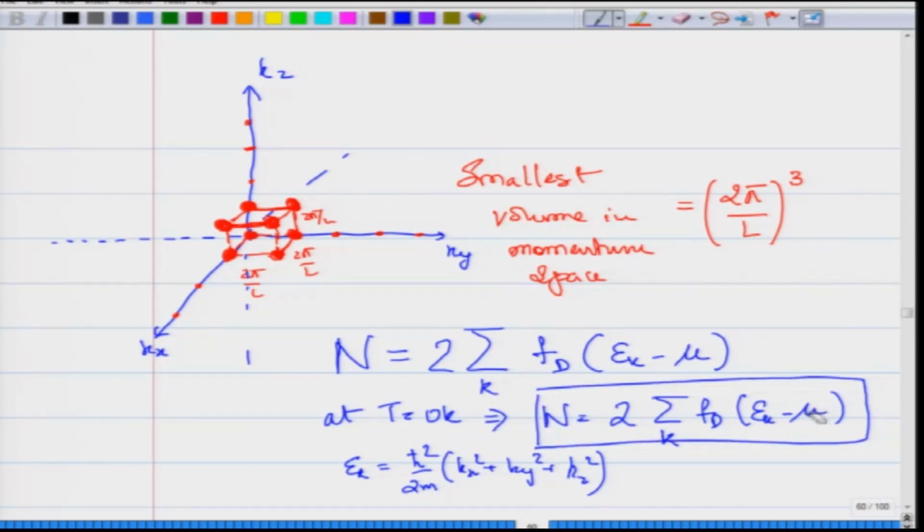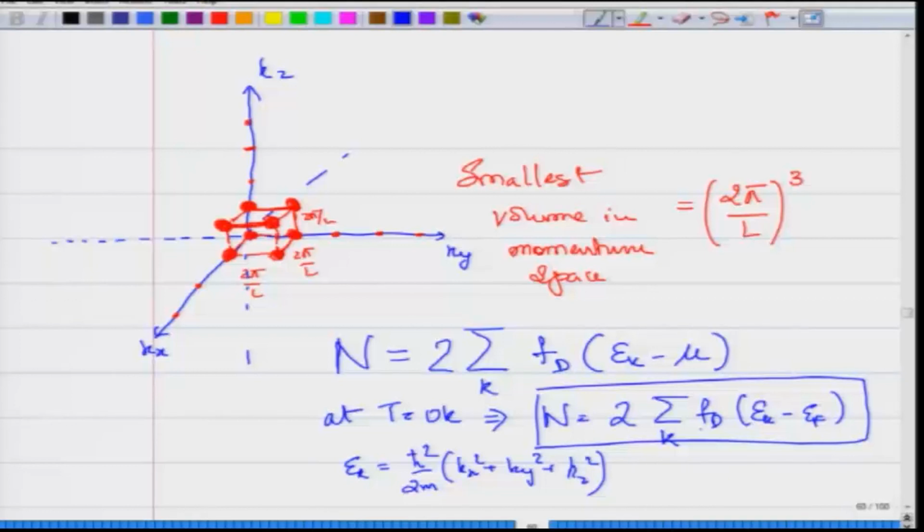I am sorry, instead of mu we will replace it with the Fermi energy. So, if I count the total number of occupied states at 0 temperature, I will be able to calculate my Fermi energy. And there is a summation over k, namely I sum over all these k that are available in my momentum space.